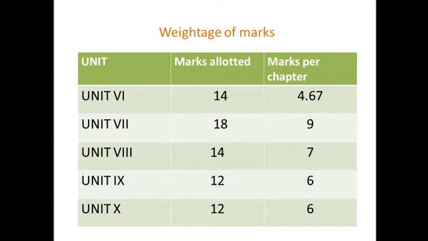Only the level. Coming to the weightage of the marks, unit 6 carries 14, unit 7 18, unit 8 14, unit 9 12, unit 10 12. So marks per chapter, because one chapter was deleted from each unit except unit 9. So the marks are divided according to that. Marks per chapter in unit 6 is 4.6. Unit 7 you are having 2 chapters only, so 9 per chapter. Unit 8 also 2 chapters, so 7 per chapter. Unit 9 2 chapters, 6 per chapter.